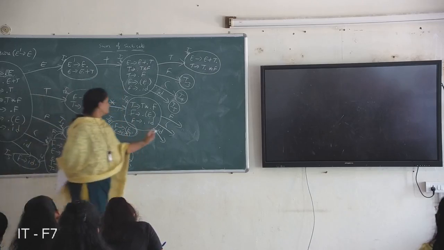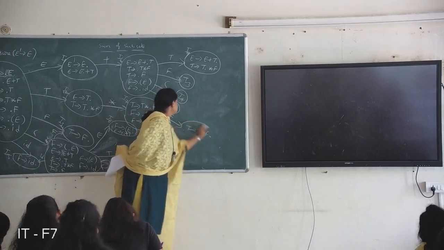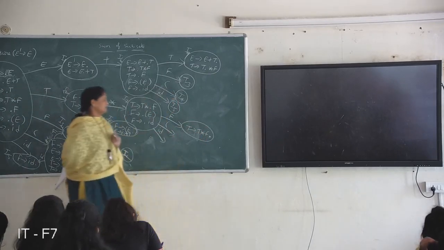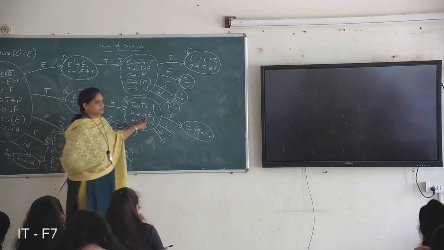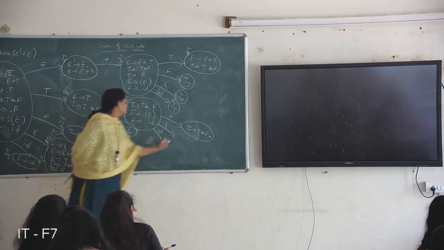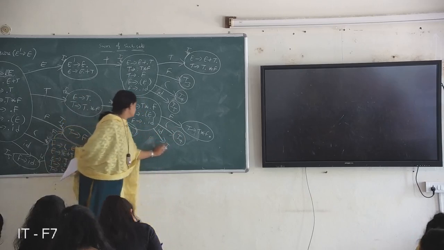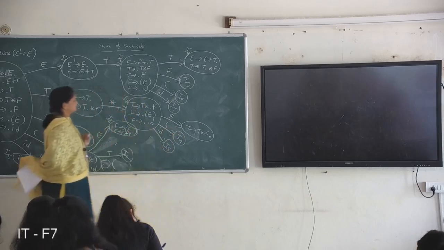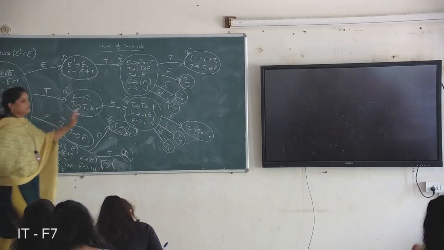On F means T derives T star F dot, right? Complete item. Next, on open brace you are getting the same productions, that is I4, and on ID, I5. And I7 completed all transitions.